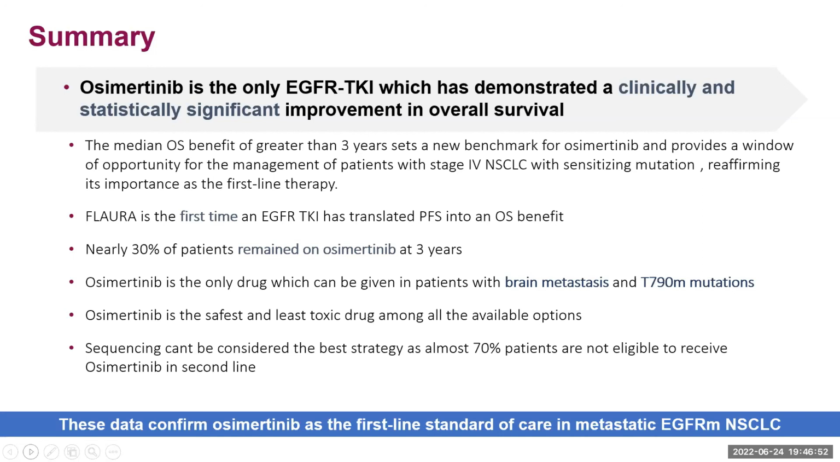As we have discussed earlier, in the dacomitinib study there were no brain mets patients. In the afatinib study, they took brain mets patients, but they haven't analyzed any brain PFS, so we don't know whether those patients benefited with afatinib or not. Osimertinib is the safest and least toxic drug among all the available options, and sequencing can't be considered the best strategy because 70% of patients who may be eligible for osimertinib will not get osimertinib in the second line because of the sequencing. These data confirm that osimertinib should be the first line standard of care in metastatic EGFR mutation NSCLC patients. Next slide, please.